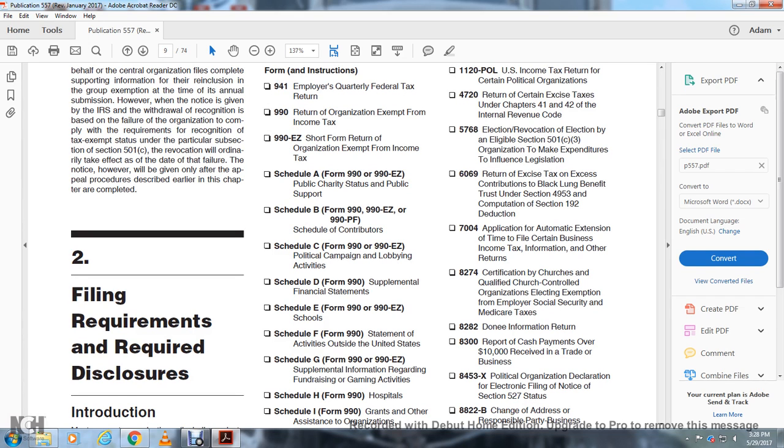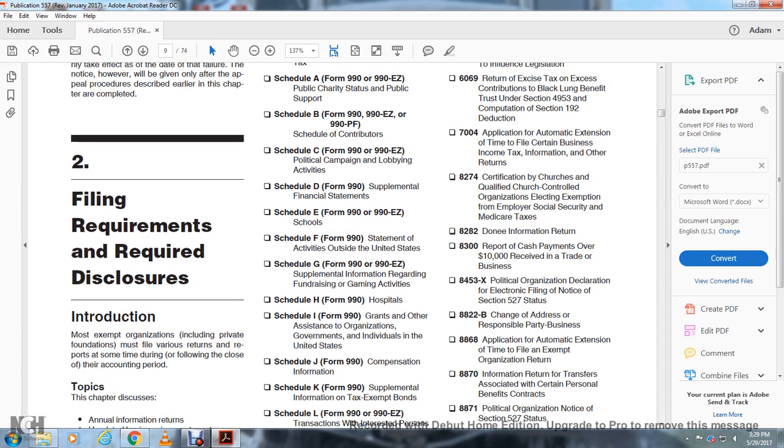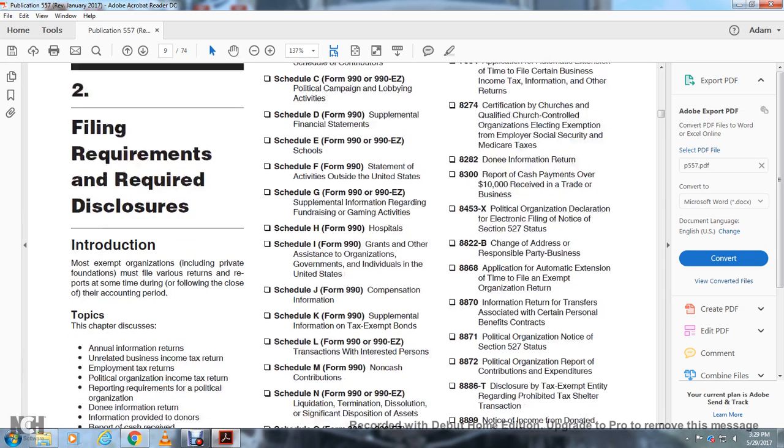Schedule G, Form 990, 990 EZ, supplemental information regarding fundraising and gaming activities. Schedule H, Form 990, hospitals. Schedule I, Form 990, grants and other assistance to organizations, governments, and individuals in the United States. Schedule J, compensation information, Form 990. Schedule K, Form 990, supplemental information on tax-exempt bonds.